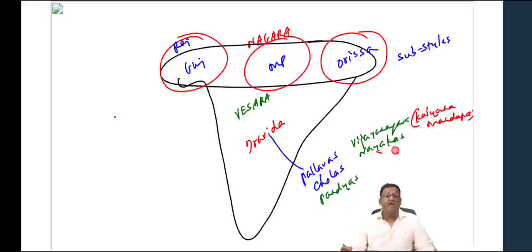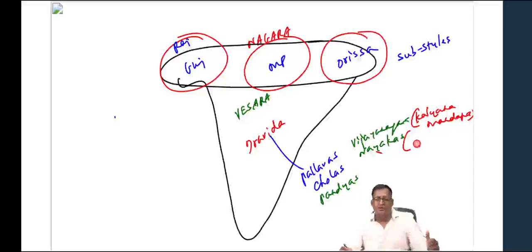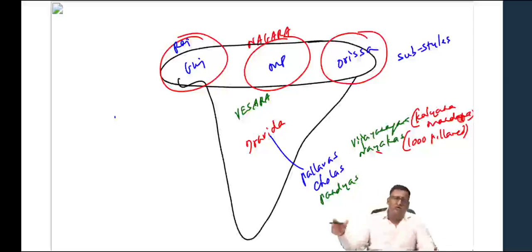That hall was highlighted by the Vijayanagar kings. Then we have the Nayakas who ruled Tanjavur or Tanjore in Tamil Nadu, Madurai, Jinji, Vellore. These Nayakas added the 1,000-pillared hall to a Dravida temple. There were no 1,000-pillared halls before. For example, in the Madurai Meenakshi temple, or Meenakshi Sundareshwara temple at Madurai in Tamil Nadu, we have a 1,000-pillared hall. So 1,000-pillared halls were added to Dravida temples by the Nayaka rulers. We will talk about the standard Dravida temple, the important features of a Dravida temple, and then the extra features added by other South Indian rulers.